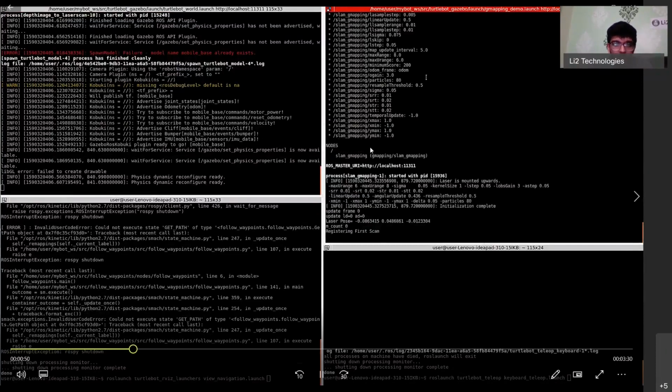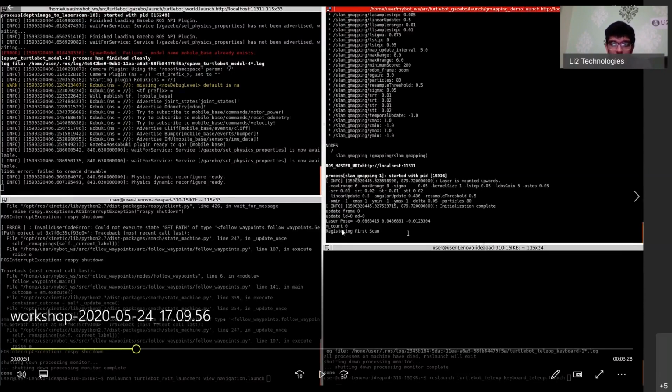And then when you see "registering first scan," can you all see that at the end of the terminal here? You can see that there is something called registering first scan. So when you see that, that means that your laser data and your G mapping is communicating correctly. If you don't get that, then there's a problem.